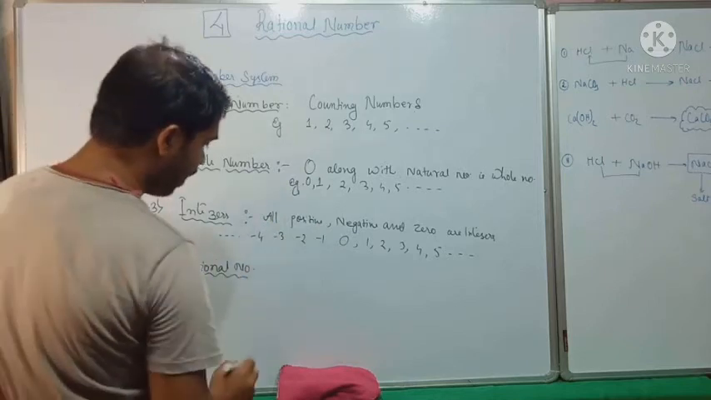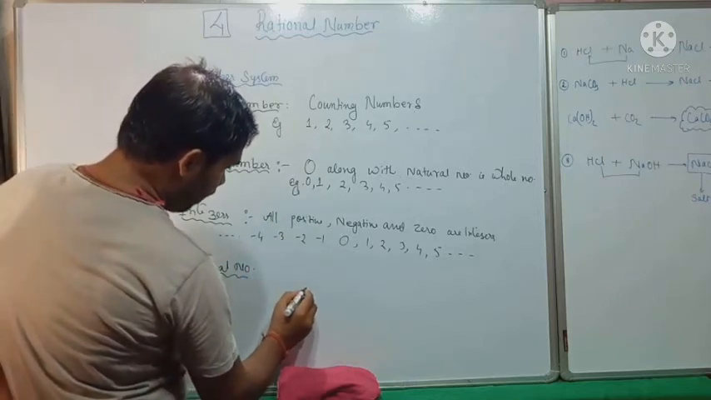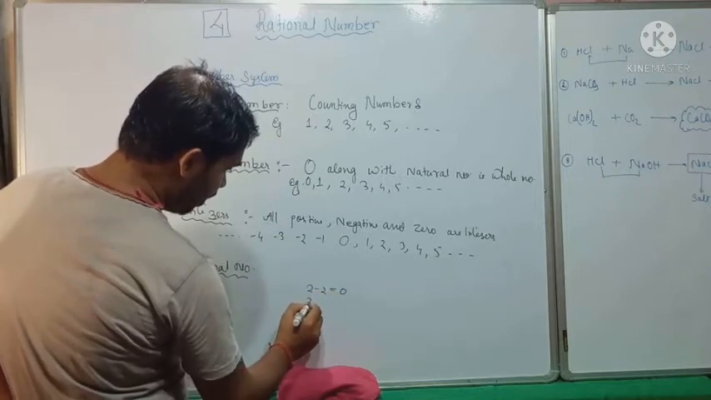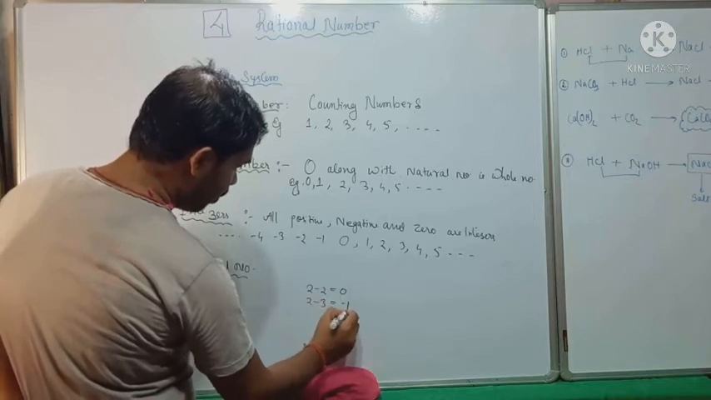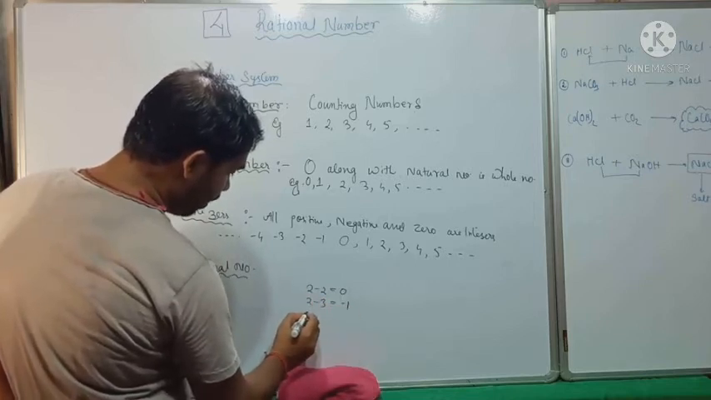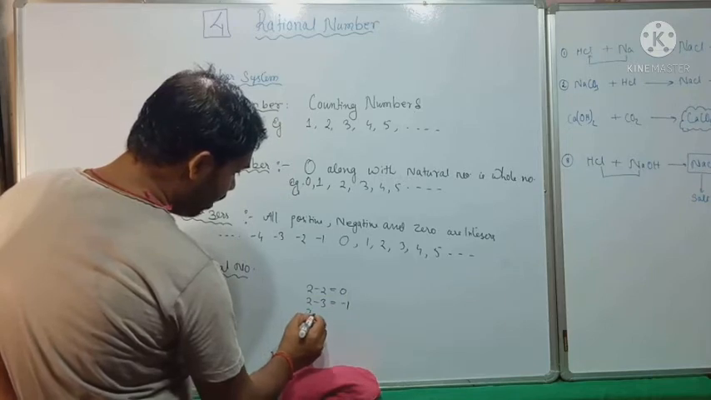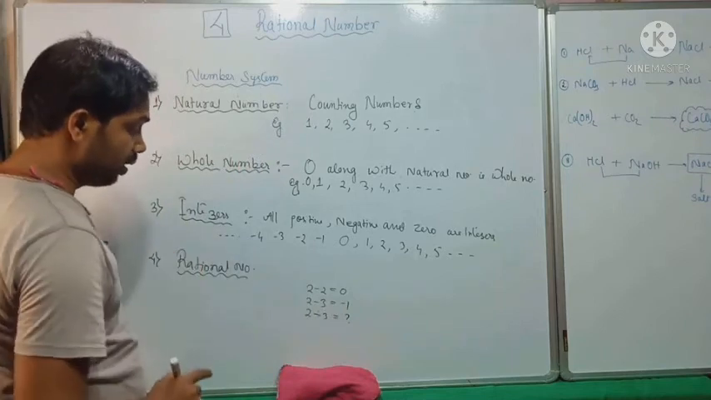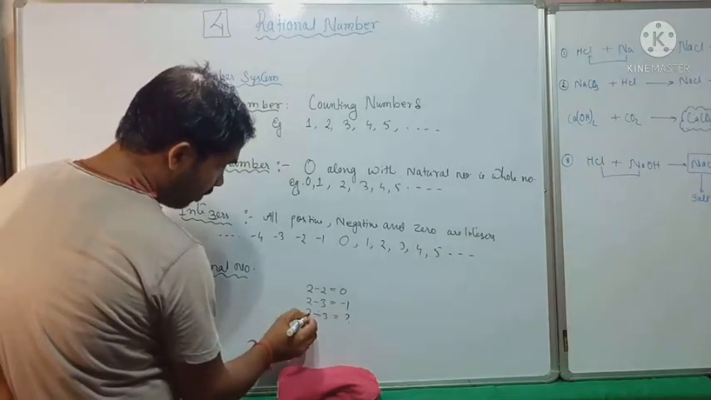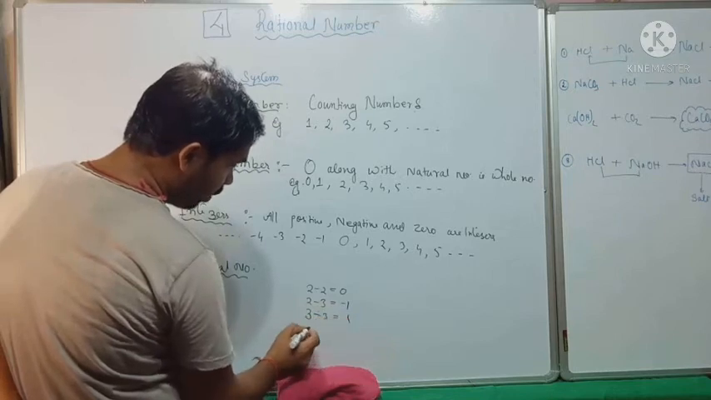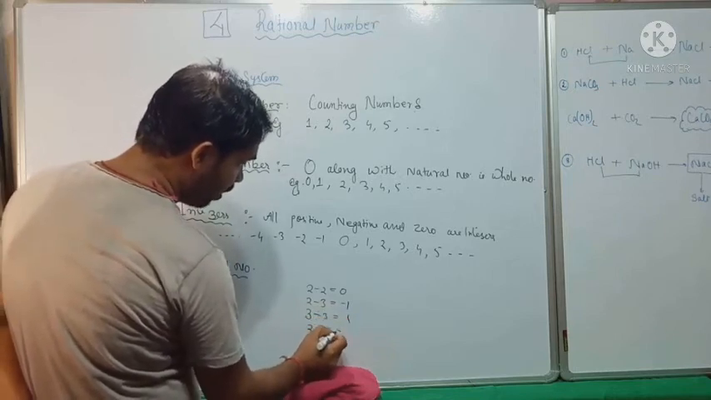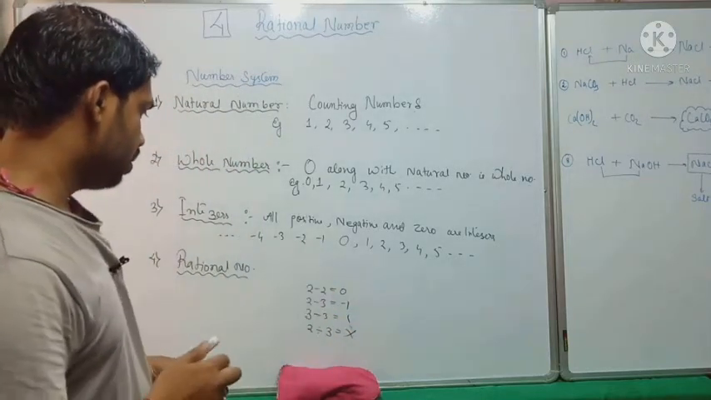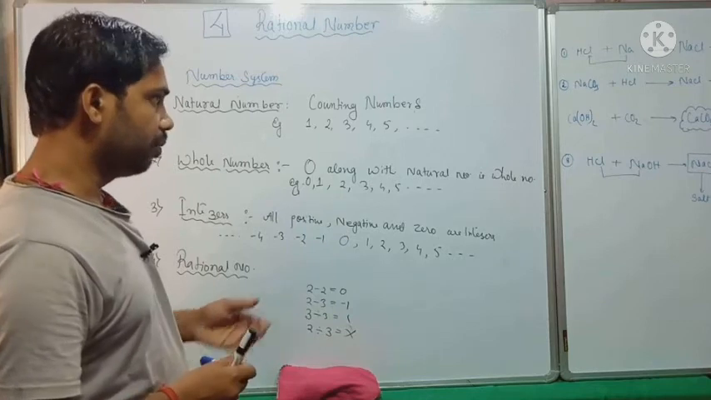Now you see, if I subtract 2 minus 2, it is 0. Now if I subtract 2 minus 3, it is again minus 1. And if I divide 2 divided by 3, then what is the result? This result cannot be obtained from integers. Now if I divide 3 by 3, then it is 1. Okay, nice. But what is the result when 2 is divided by 3? So we do not have any result. So that is why we felt the need of obtaining a new number system.